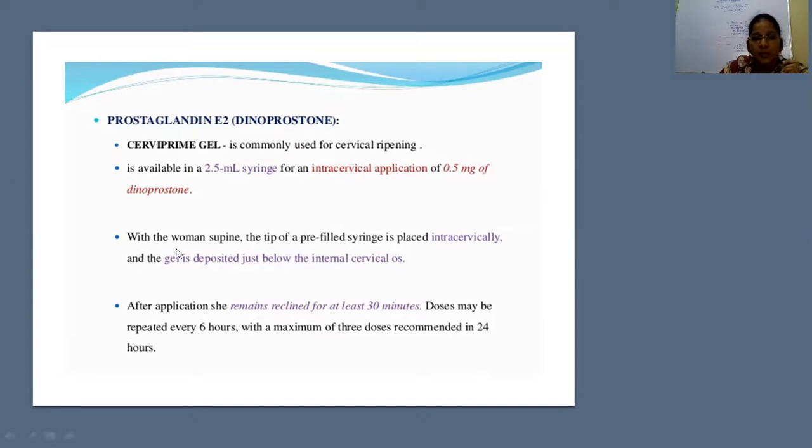With the woman in supine position, the tip of the pre-filled syringe is placed intracervically and the gel is deposited just below the internal cervical os. And the patient has to remain on the bed for 30 minutes. The maximum is only 3 doses, and the 3 doses of Cerviprime have to be repeated at an interval of 6 hours for 24 hours. Once the cervix is dilated, you have to stop the use of dinoprostone and later augment the process of labor with oxytocin.